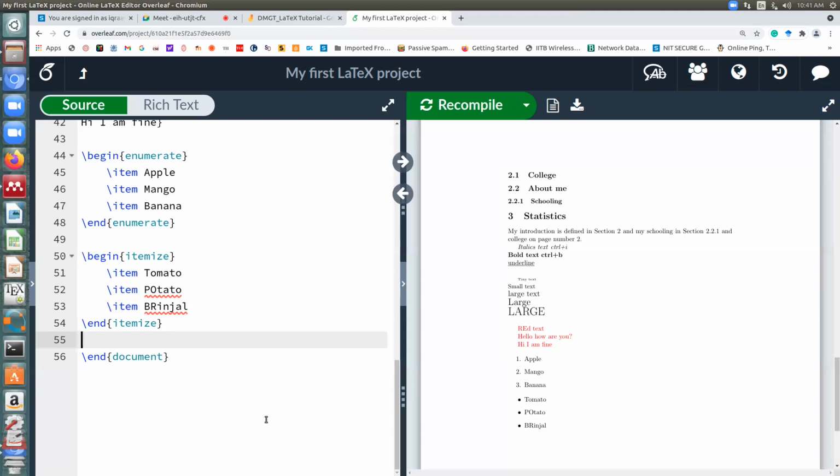Okay, in case you want to change these styles, 1, 2, 3 or star, for that you have to use some extra packages. The package is known as enumitem.